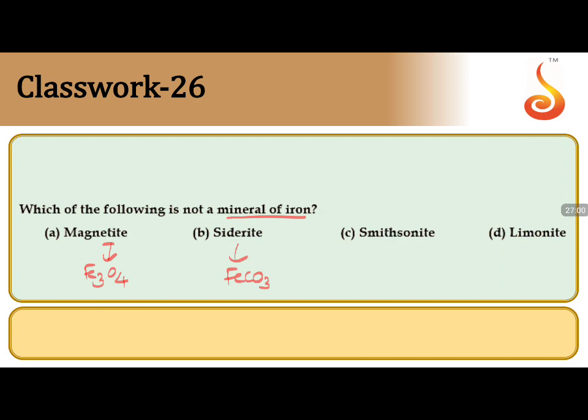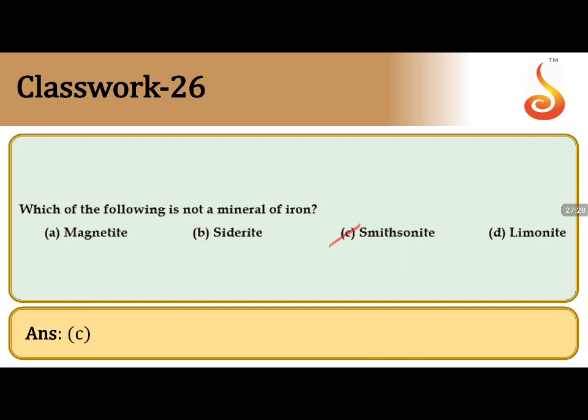Siderite is FeCO3, and limonite is Fe2O3.3H2O. Smithsonite is the only zinc ore, ZnCO3, a calamine type of ore. So the only option which is not a mineral of iron, the answer is C.